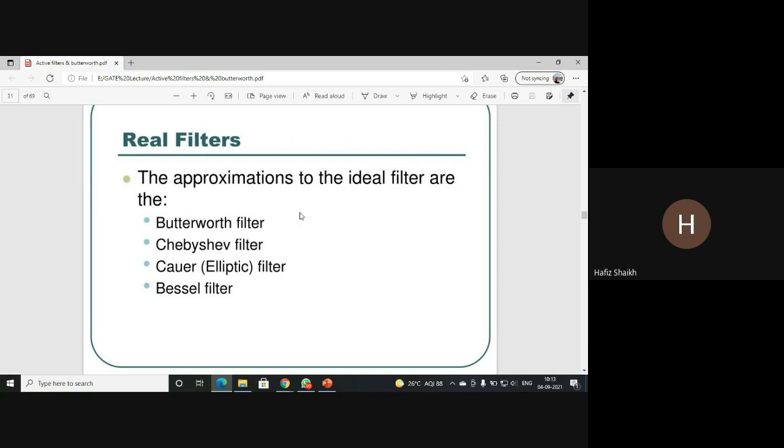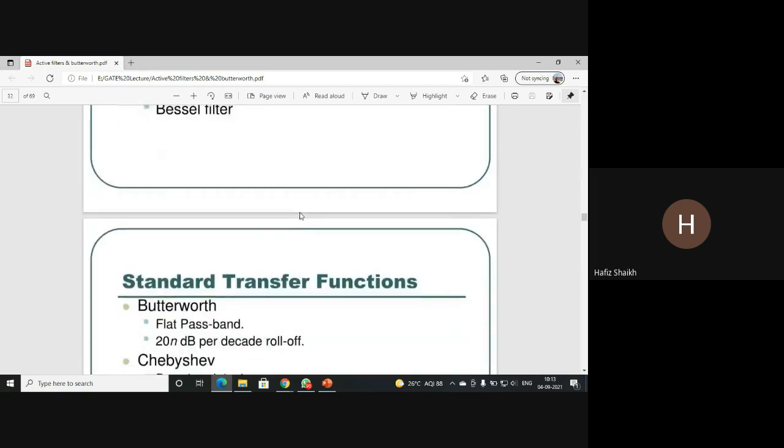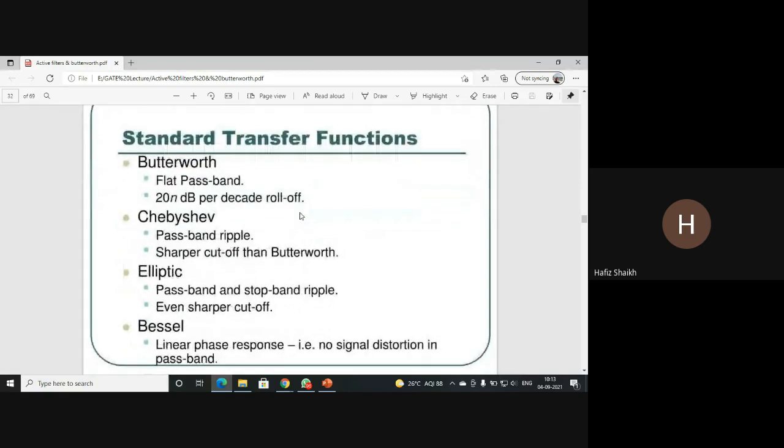The Butterworth filter is one of the important ones which we are going to see. So we see the standard transfer functions for the Butterworth filter.